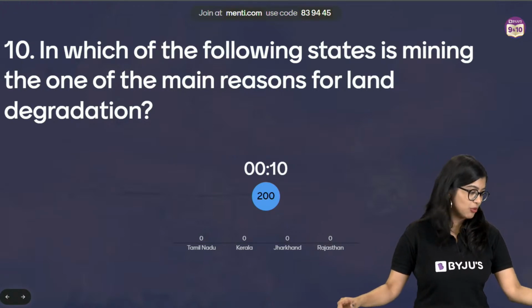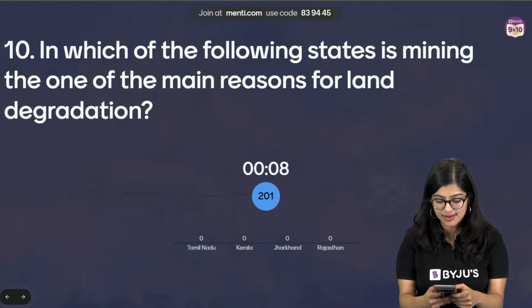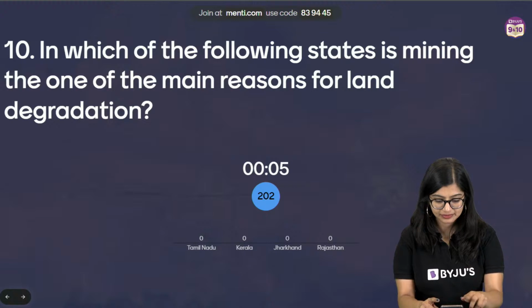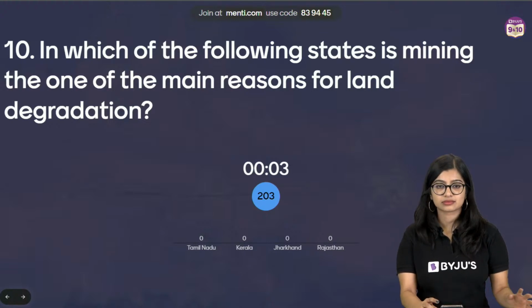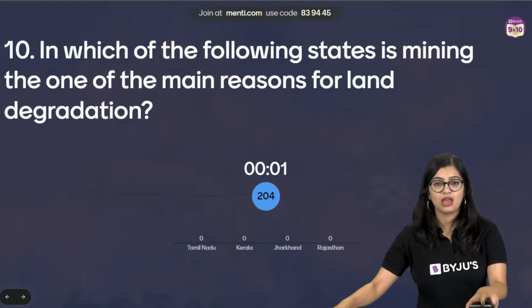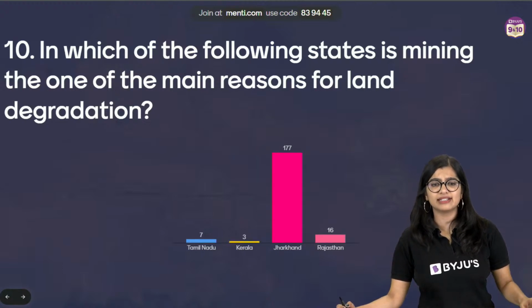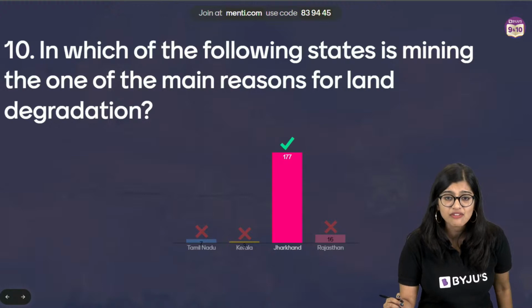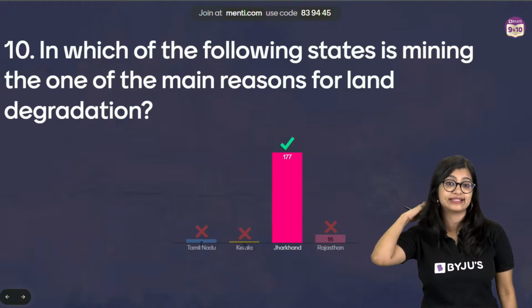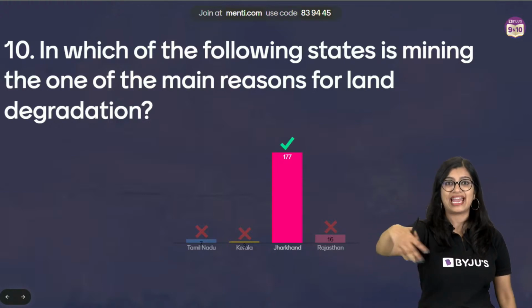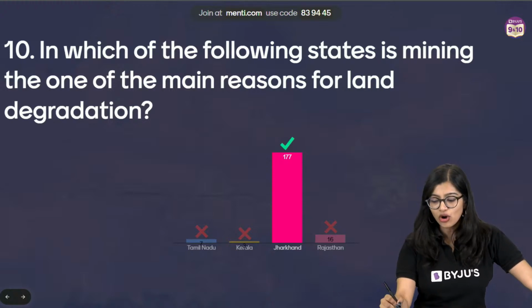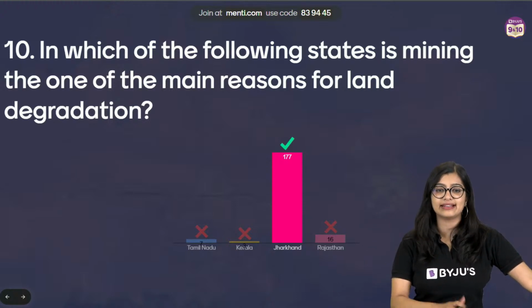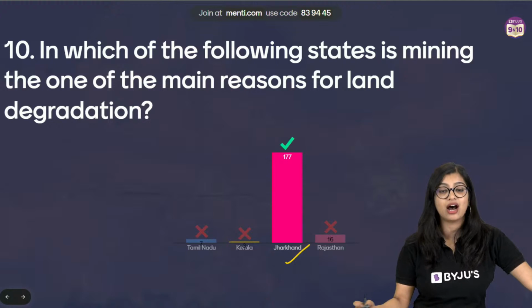Very good, everybody. Most of you here have got the answer. I think I saw a question earlier which said pasture lands. Pasture lands are lands which are used for grazing, right? Raghav, pasture lands are lands which we use for grazing cattle. Very good, exactly. The correct answer here is Jharkhand.